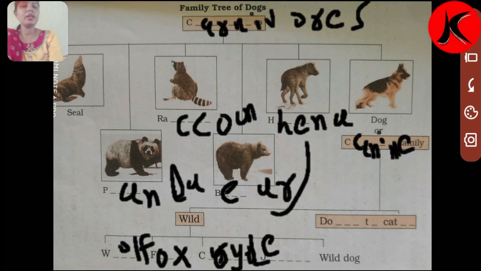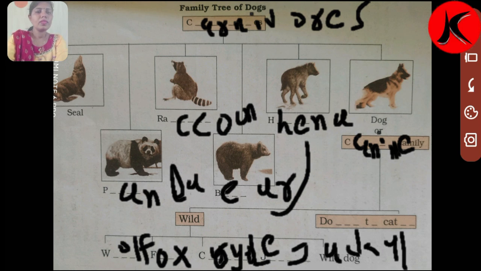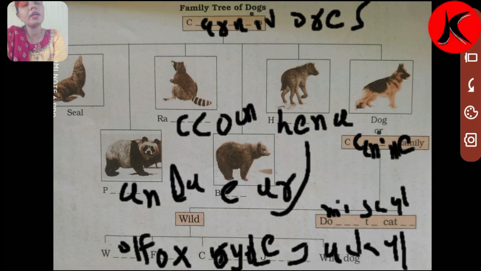COYOTE, coyote. Then here we will write jackal. JACKAL. And here above the wild dogs we will write domesticated. DOMESTICATED. It's domesticated. So these all are the family members of the dog family.